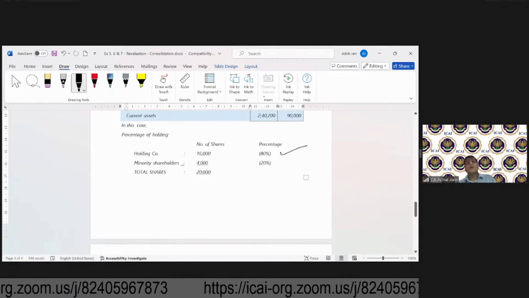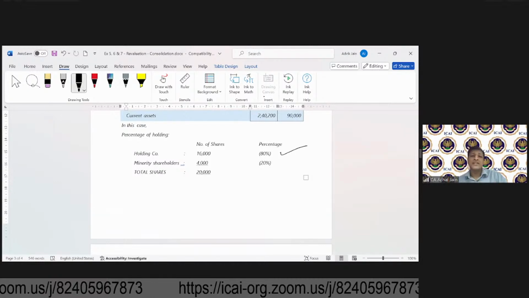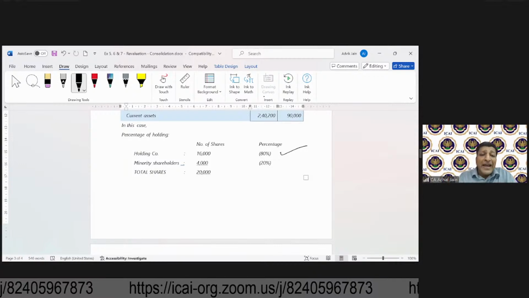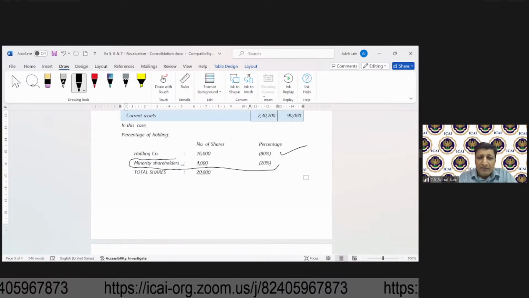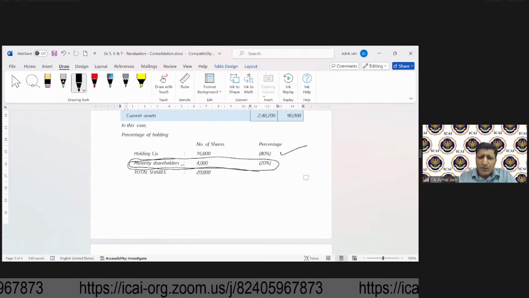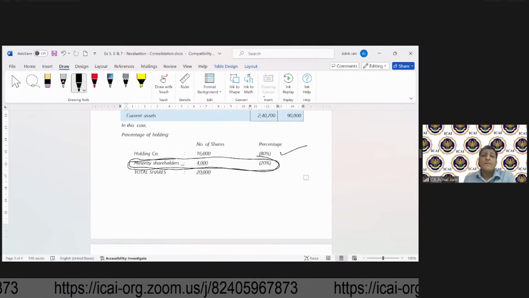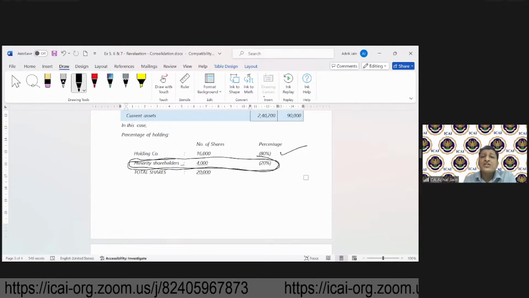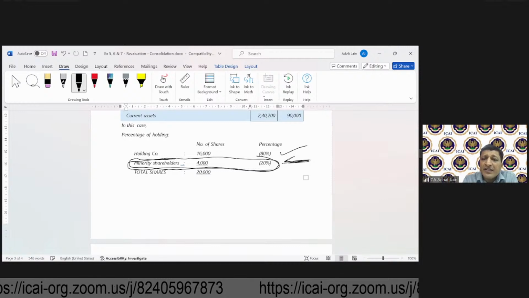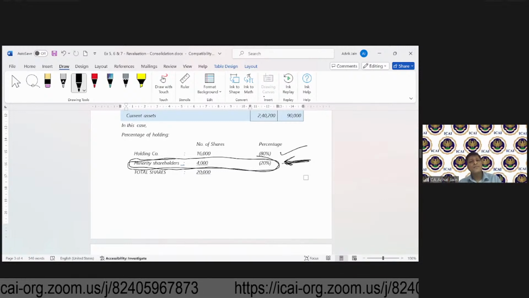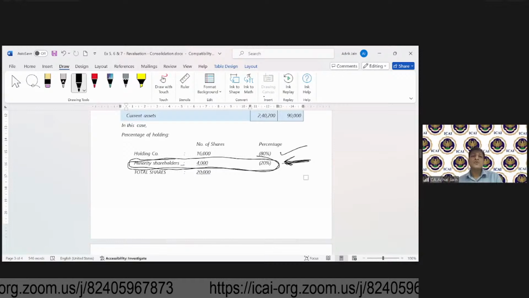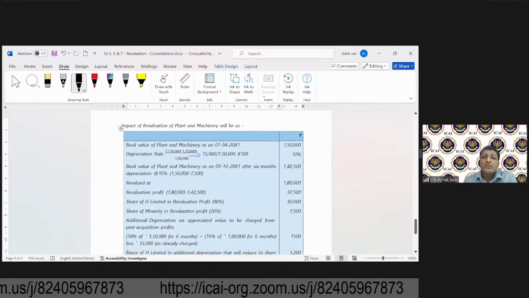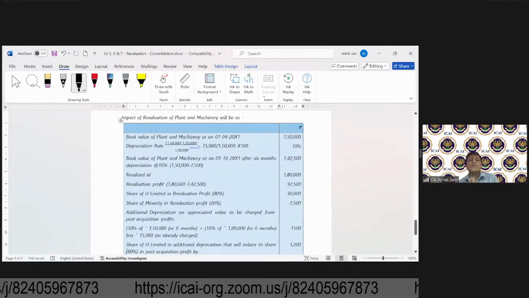Now in this case, over and above the holding company or the majority shareholder, we have a minority shareholder as well. The minority interest in this case is 20%. Okay, clear? Now, what is it that we are required to do? Once again, we'll just be considering the impact of all of these items.